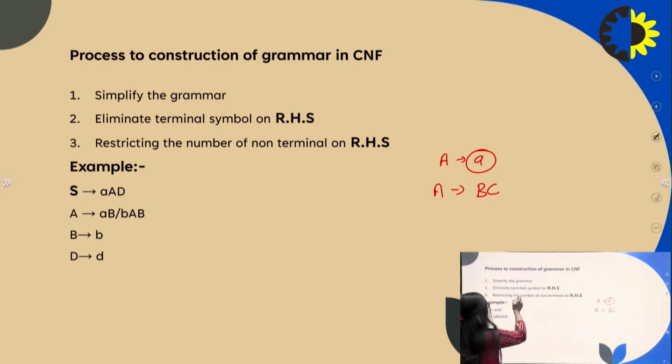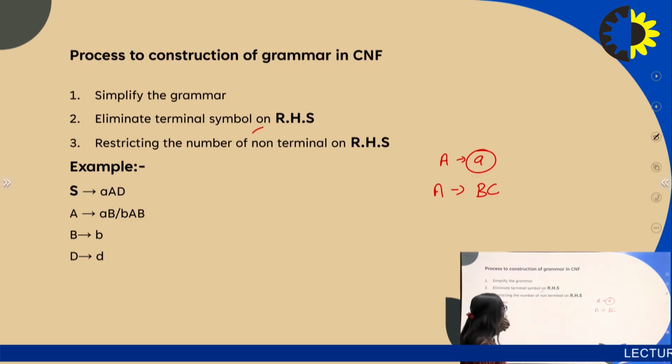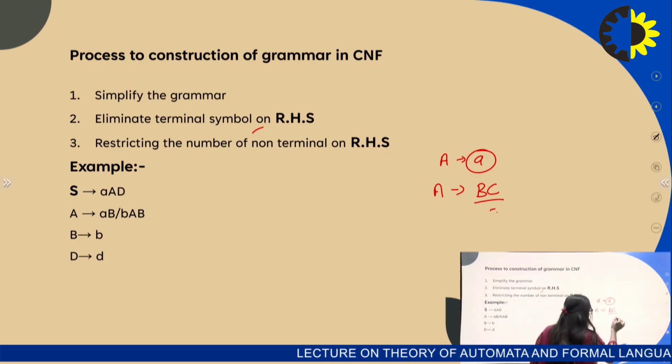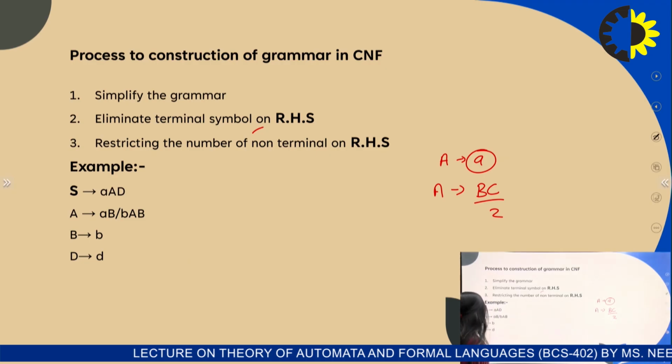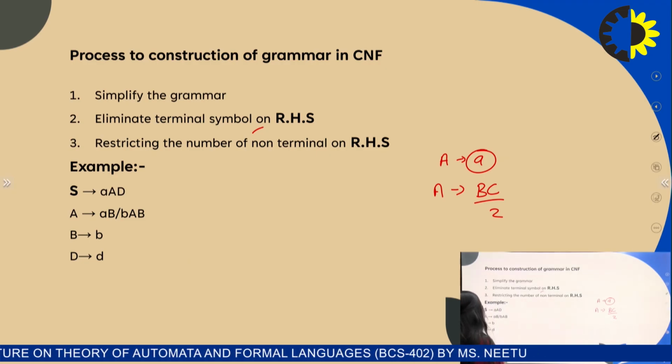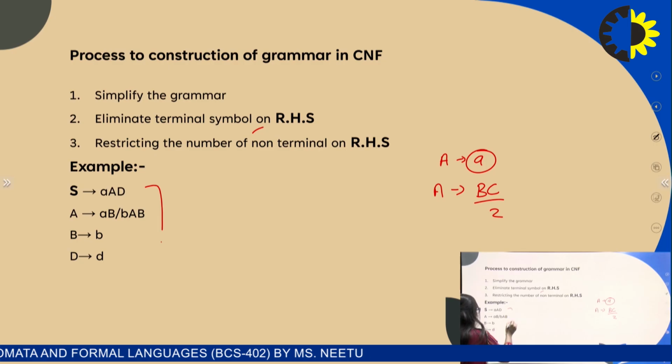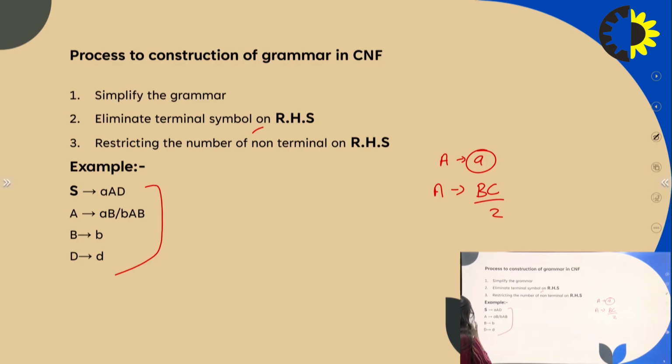So if there is more than one terminal symbol, then we remove it. And third is restricting the number of non-terminals on the right-hand side. It consists of only two non-terminals on the right-hand side. So these are the basic examples of a context-free grammar. Which production is in the form of CNF?